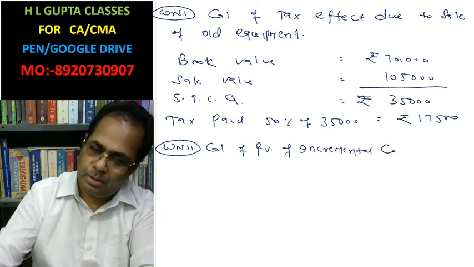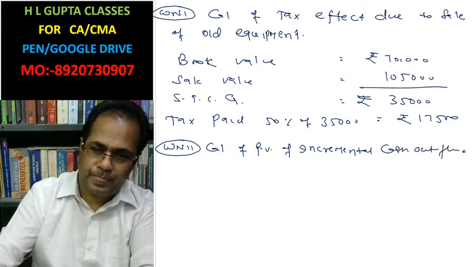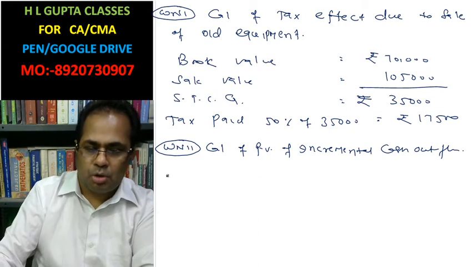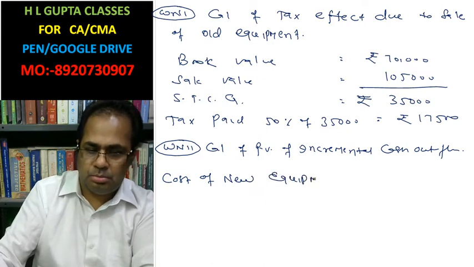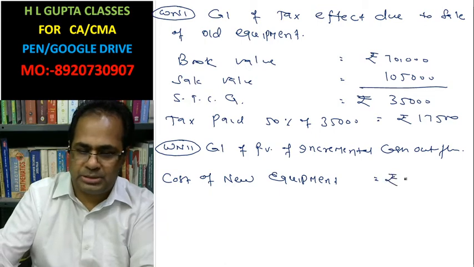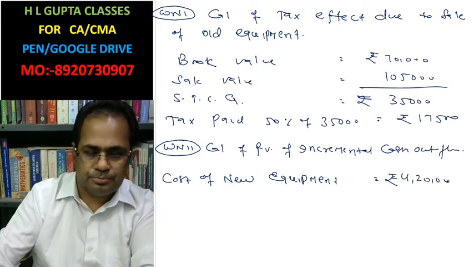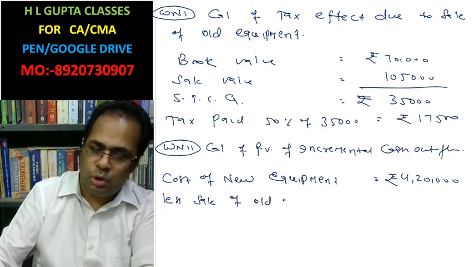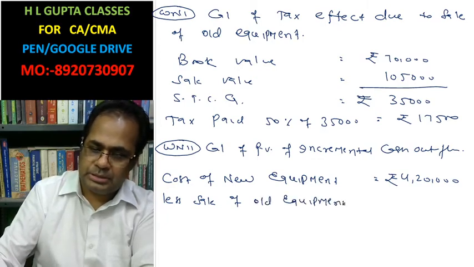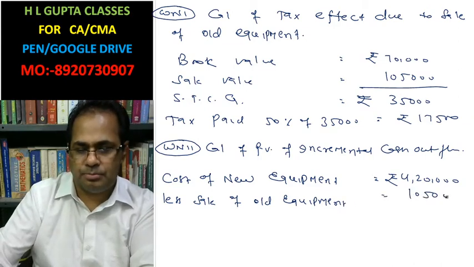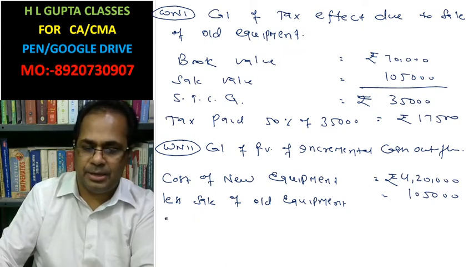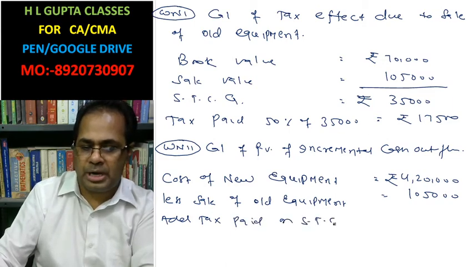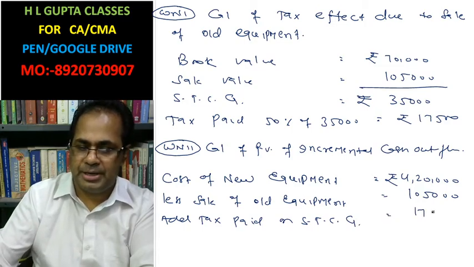Cost of new equipment rupees 4,20,000, less sale of old equipment rupees 1,05,000, add tax paid on short term capital gain 17,500.